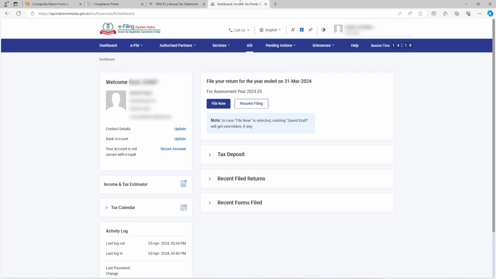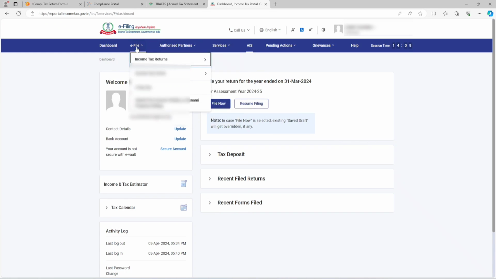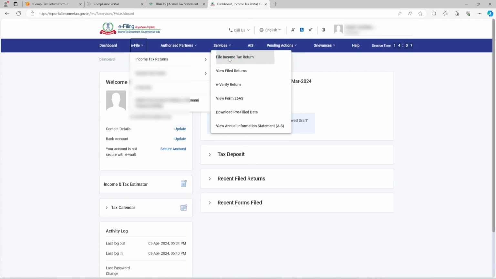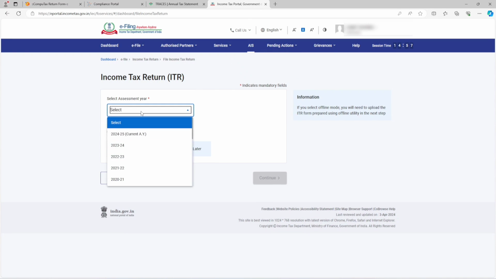So now let's get started to file your income tax return. Here on the home page, you can check year ended 31st March 24. You can click on file now. If this option is not showing here, you can simply go to e-file, income tax return, file income tax return. Both are the same option. Now you need to select your assessment year.